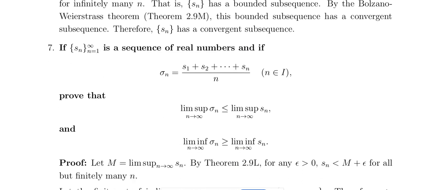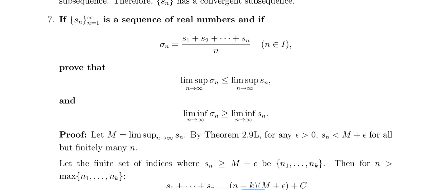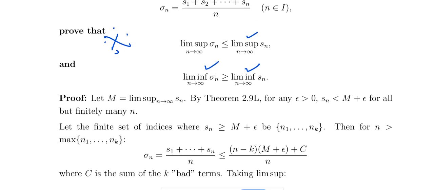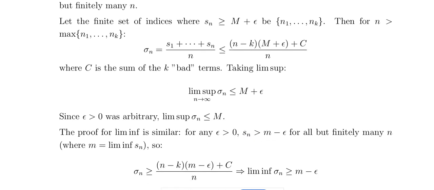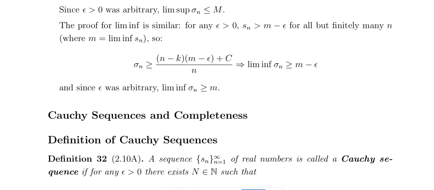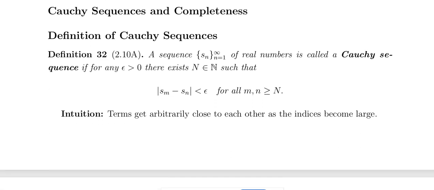For a sequence of real numbers, let sigma n be the average of the first n terms of the sequence. The limit supremum of sigma n is always less than or equal to the limit supremum of Sn, and the limit infimum of sigma n is greater than or equal to the limit infimum of Sn. That is very important. There are many chances of direct questions like this, though mostly they ask problems.